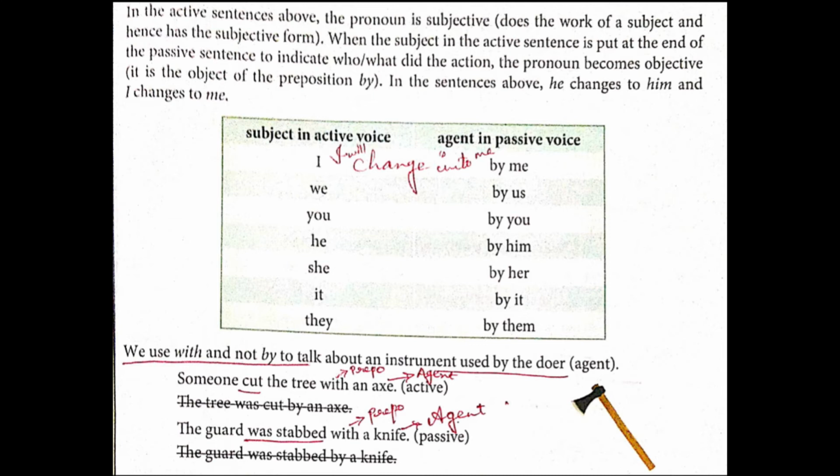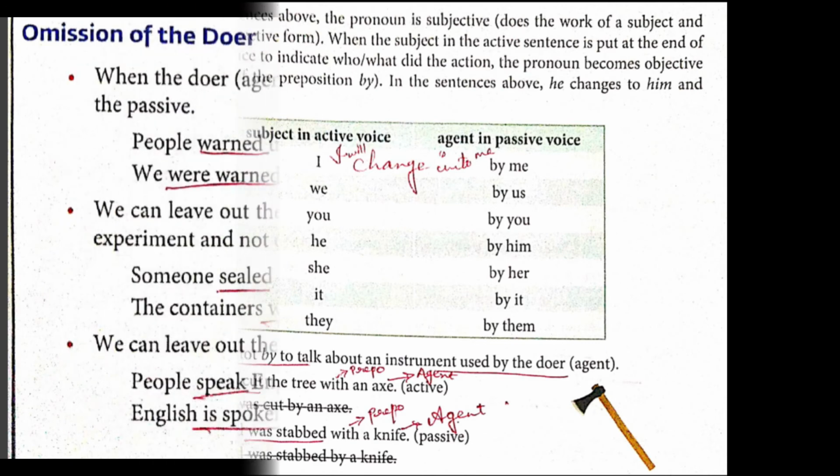With an axe. So you won't use by an axe, keep in mind. You won't use the tree was cut by an axe. You will use with an axe only. Next one. The guard was stabbed with a knife. So here you will use with a knife. You won't use by a knife. Keep in mind.